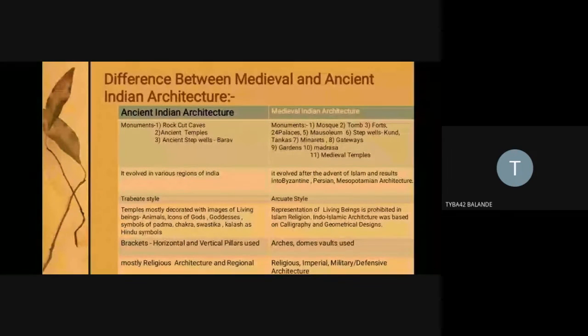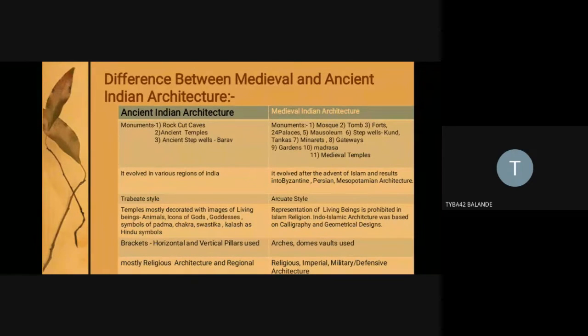So it got classified into various styles according to geographical region, such as Byzantine in the northwest, the Persian after the annexation of Iran by the Islamic rulers, and Mesopotamian architecture, which is the Sumerian architecture. So it has different sides.